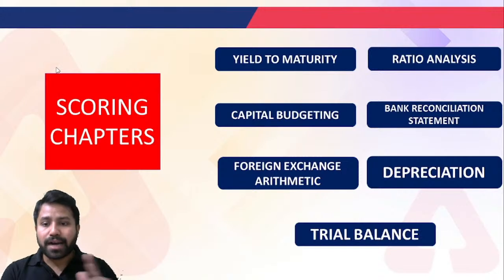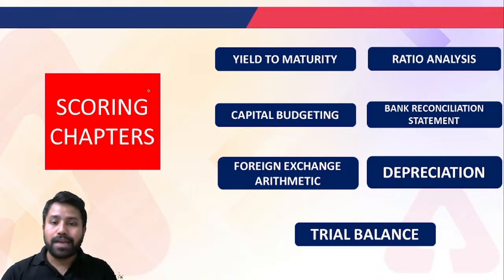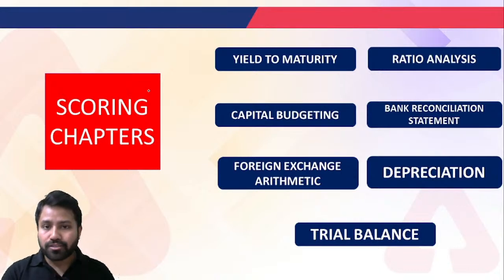Now the third thing that I'm explaining is the scoring chapters, like we discussed the important chapters. Now I'm talking about the scoring chapters, from where you are going to get a minimum of 7 to 8 marks from each chapter.